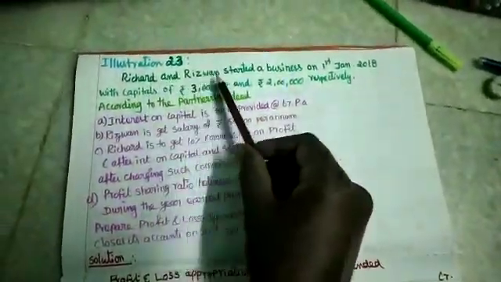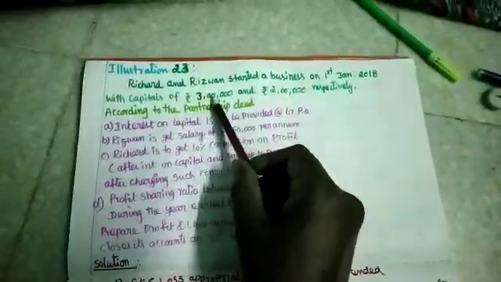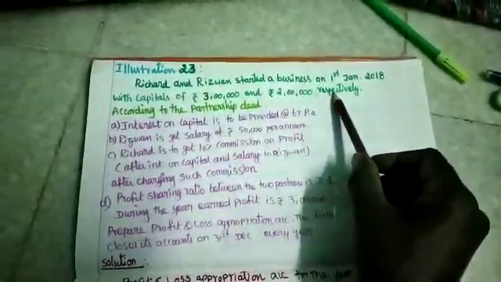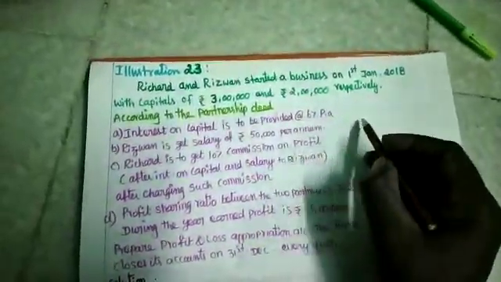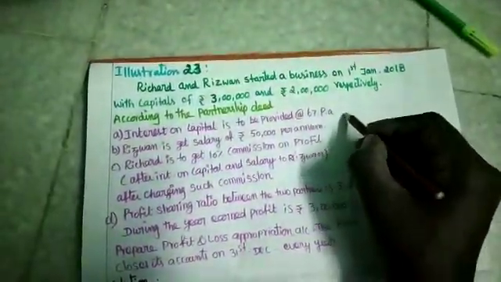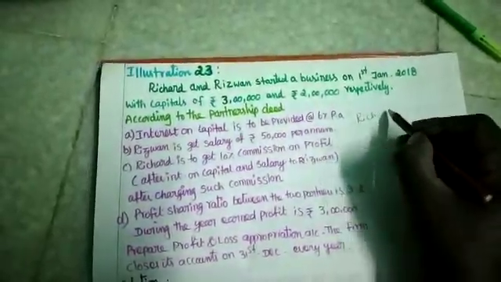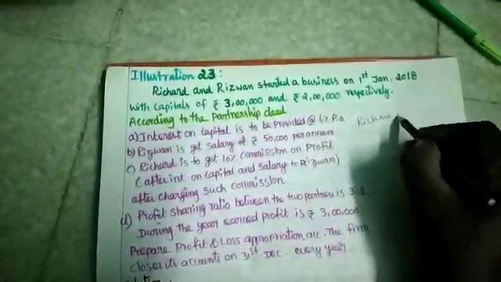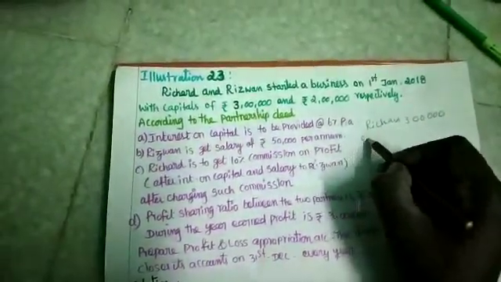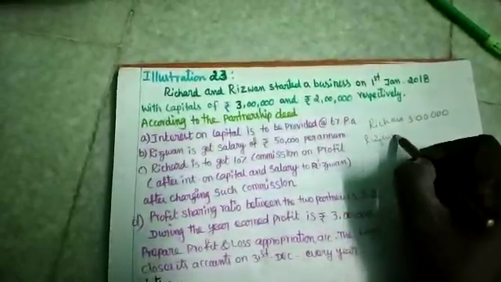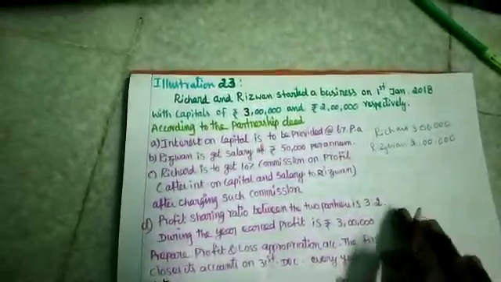Richard and Rizwan started a business on 1st January 2018 with capitals of rupees 3 lakhs and 2 lakhs respectively. In that case, Richard and Rizwan are partners in a partnership firm. Richard's capital is 3 lakhs, and Rizwan's capital amount is 2 lakhs. So their opening capital is given here.